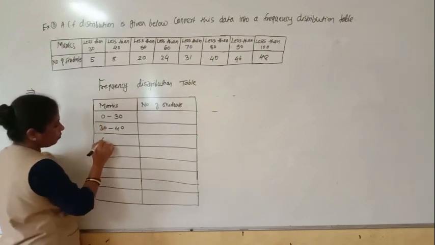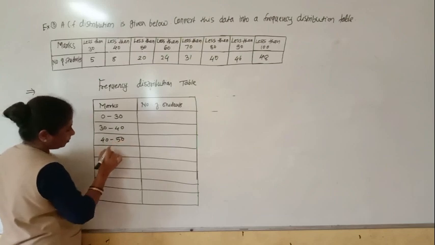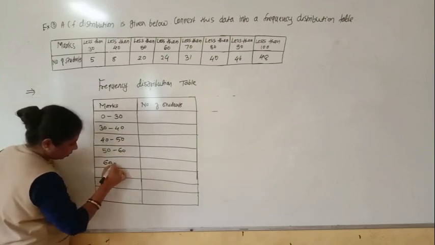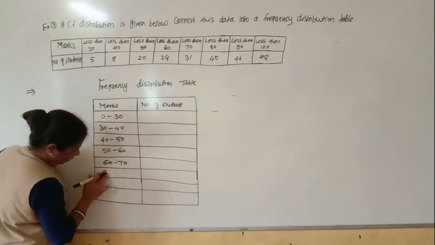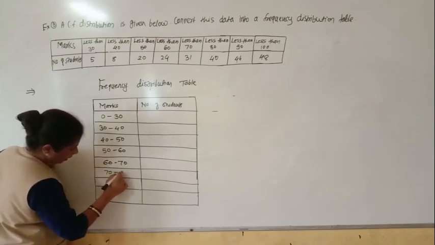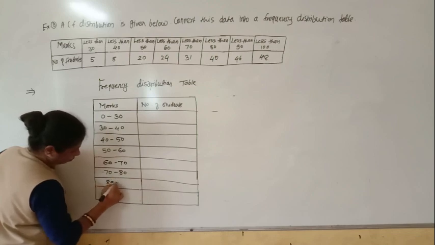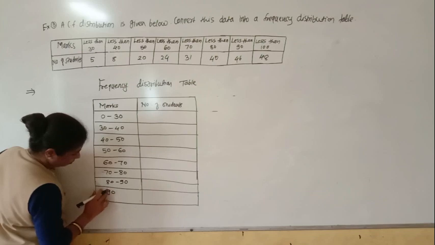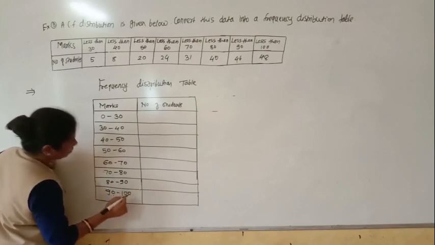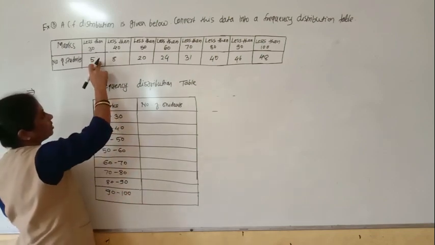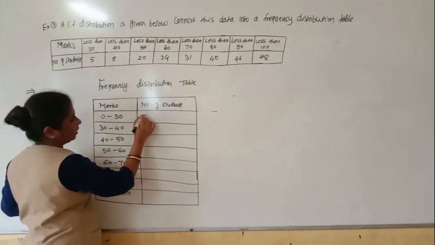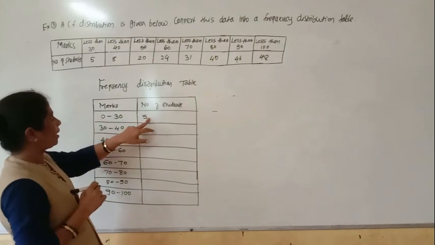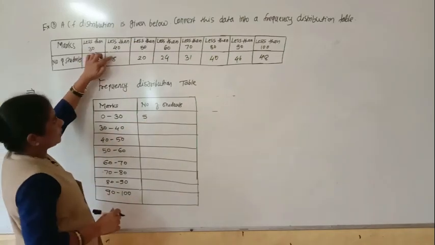Next will come 40 to 50, 50 to 60, 60 to 70, 70 to 80, 80 to 90 and 90 to 100. Understood? So 0 to 30, how many students are there? It is 5. Okay, 0 to 30, how many students are there? 5.